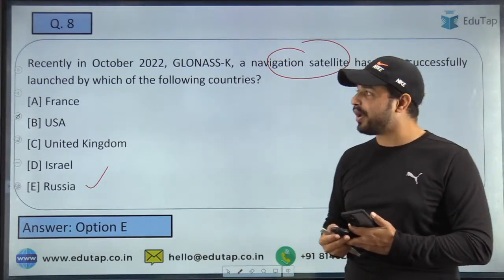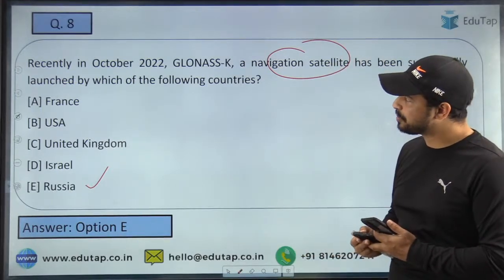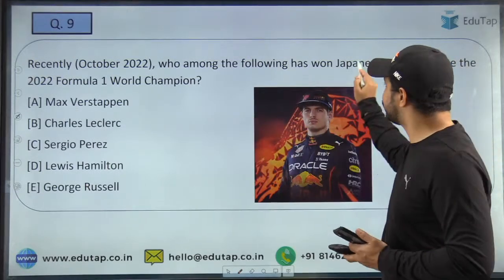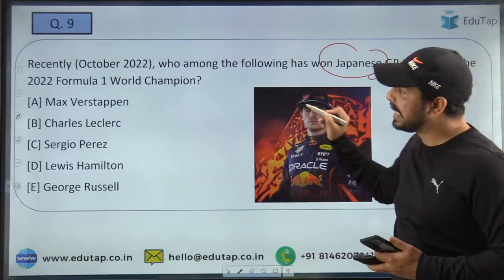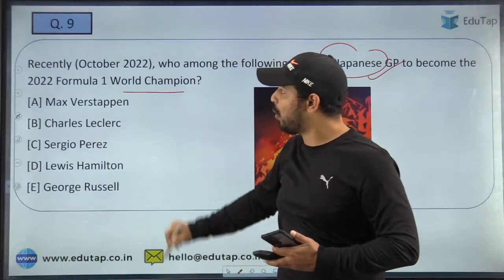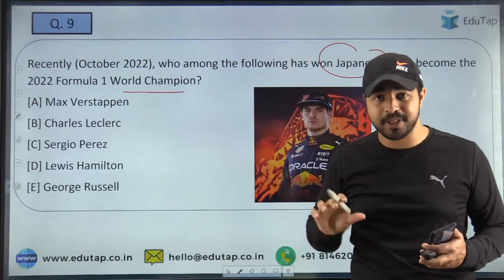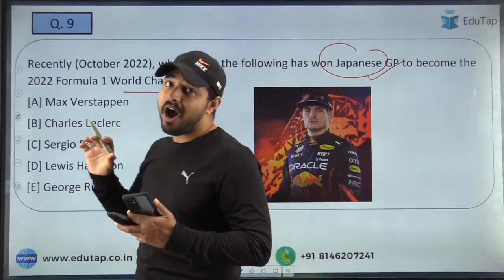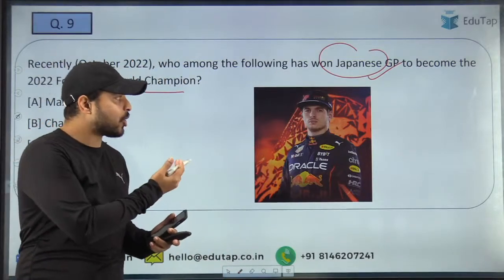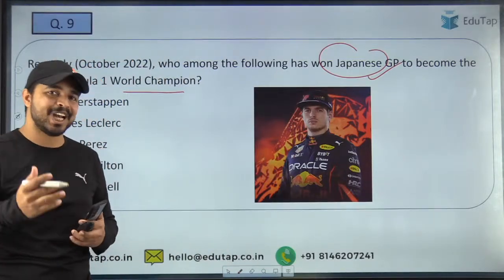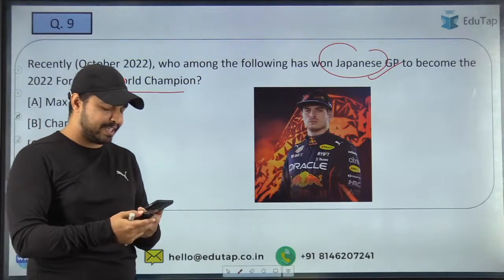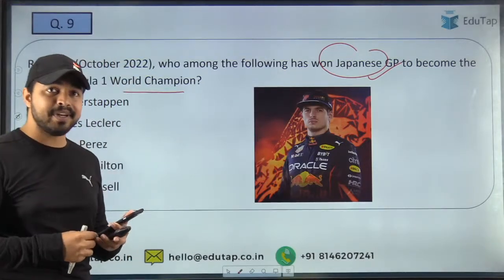So let's move on to the next question. So here guys, the next question is, who among the following has won the Japanese GP to become the 2022 Formula 1 World Champion? So you are just required to tell me the name of that person, and I am also giving you a hint. You can just recognize the picture of that particular person and tell me what is the name of this person who has basically won this particular Japanese Grand Prix.